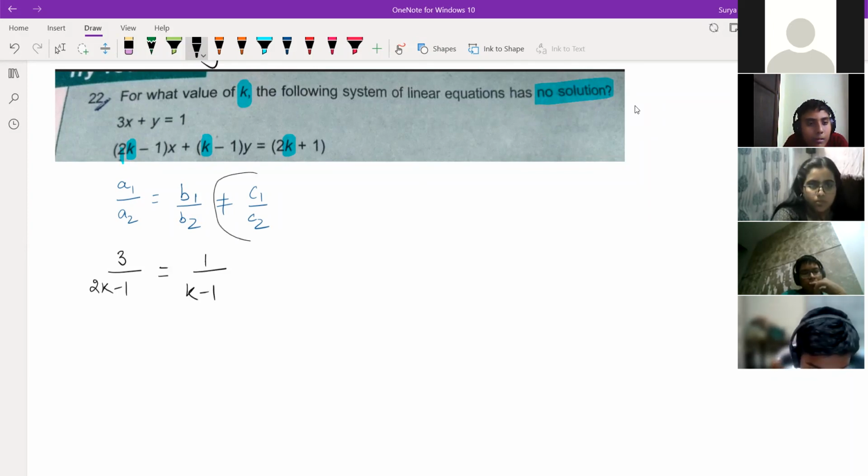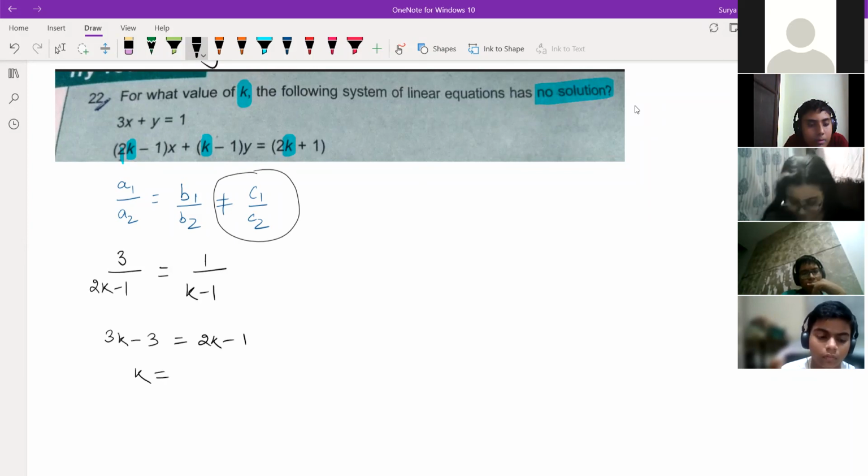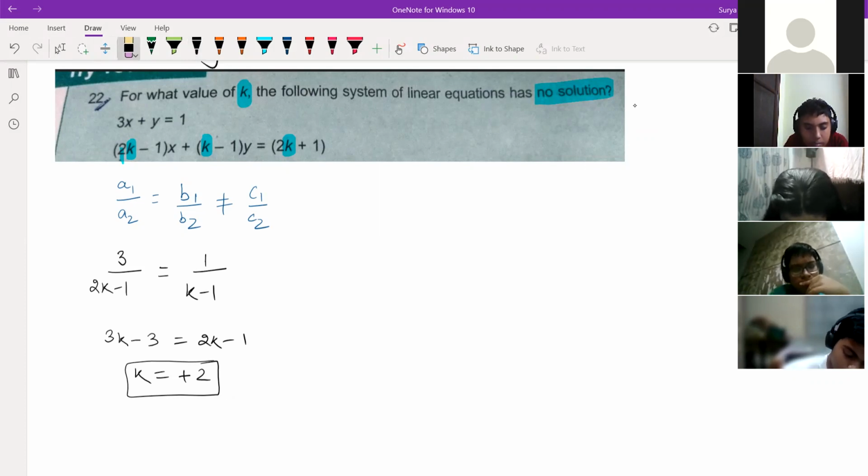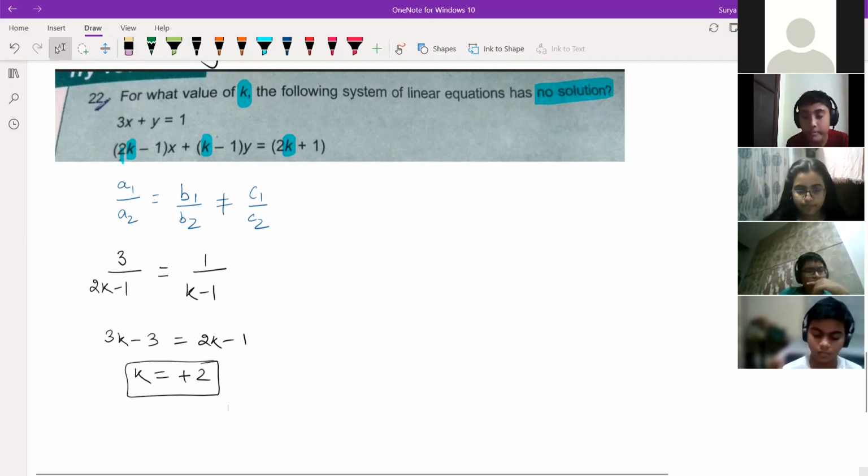No need to solve this other part. Only this much is enough to find the value of k, right? So cross multiply: 3k minus 3 equals 2k minus 1. So k equals how much do you get? Bhumika, how did you get 0? I don't know, sir, miscalculation. Okay, fine. The children who are getting +2, that is the correct answer. Is it clear, Sai Ritvik? It's a very easy question, or not? Yes, sir, it's very easy.